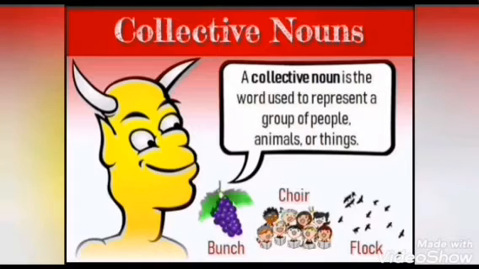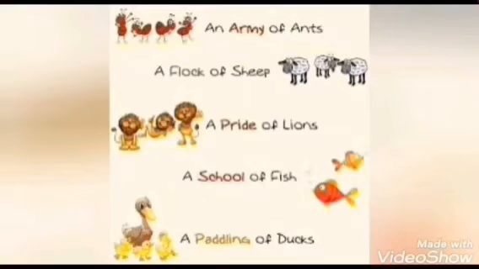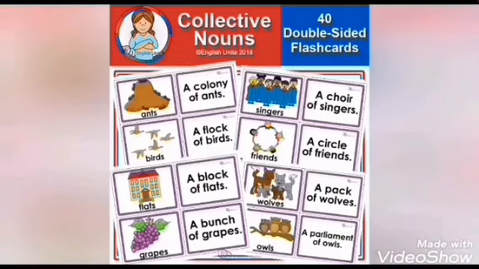A bunch of grapes, a choir of singers and a flock of birds. And some more examples are also given here. This is just for your reference only. And here I also attached the book back exercise. We are going to revise it also. Okay. The first one is an army of ants and the second one is a flock of sheep. The third one is a pride of lions, the fourth one is a school of fish and the last one is a paddling of ducks. And some more examples are also given: a colony of ants, a flock of birds, a block of flats, a bunch of grapes.